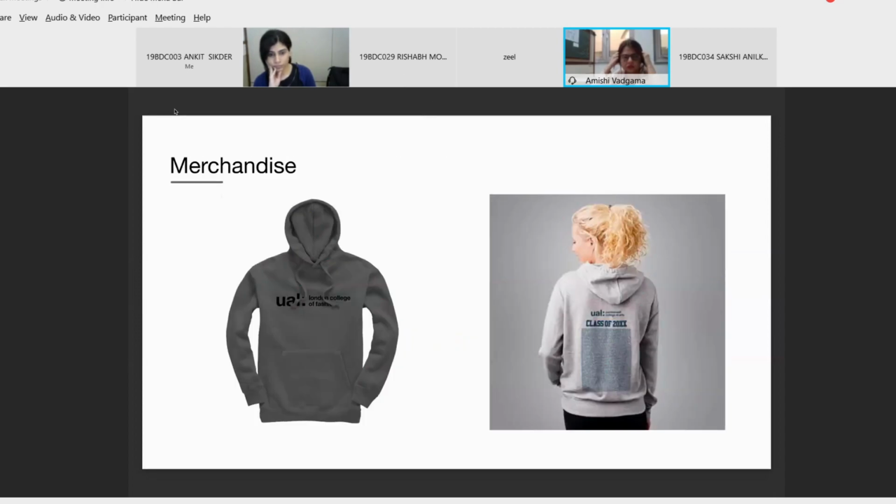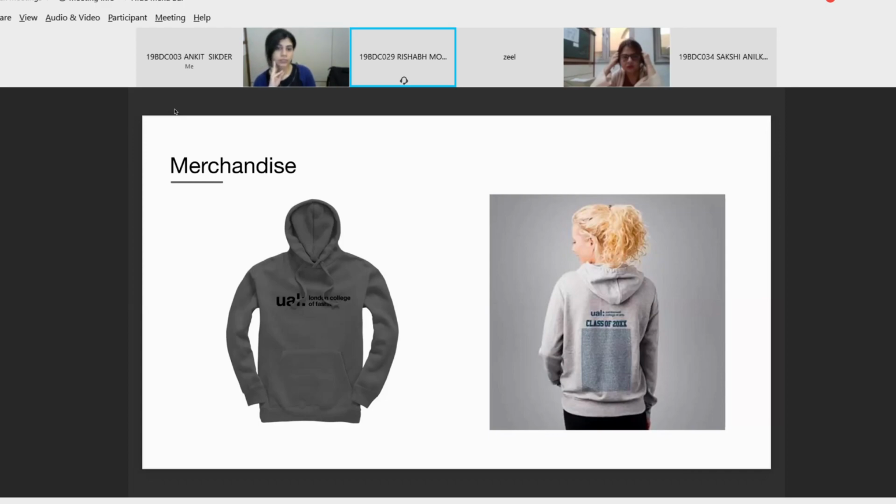And these are some of their merchandise, as shown before by Nikki, showing how the color of the logo is utilized. Here the hoodie is of a grayish, light grayish color. Because of that, the text of the logo, which is UAL London College of Fashion, is written in black, so that it follows the norms set by the college and also doesn't interfere anywhere.